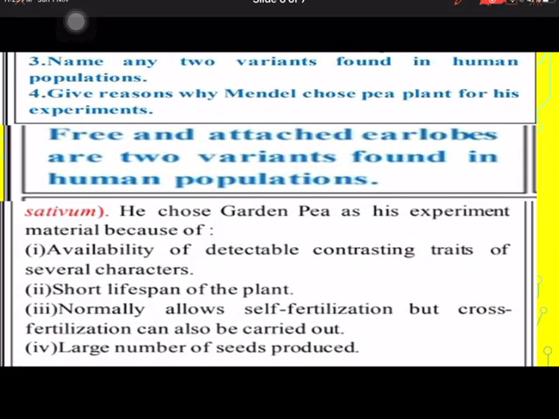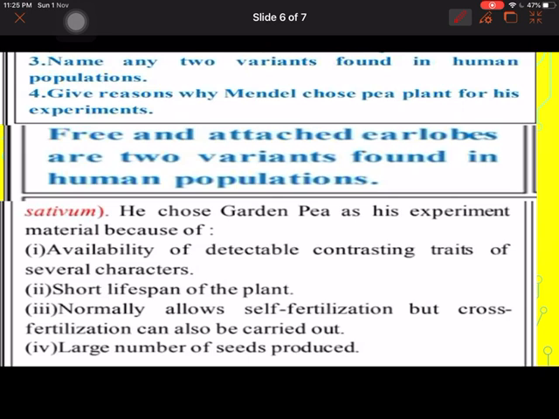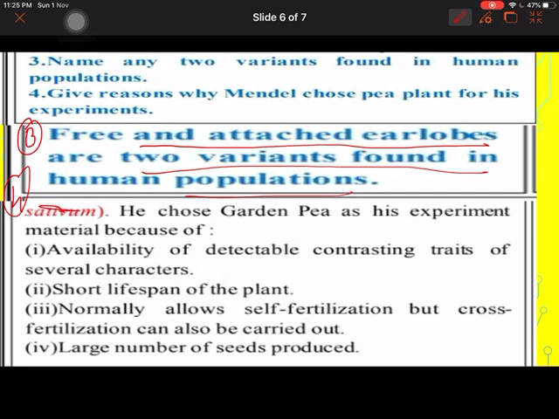Question number 3. Name any 2 variants found in human population. This is the answer for 3rd. Free and attached earlobes are the 2 variants found in the human population. This is answer number 4. Give reasons why Mendel chose pea plant for his experiments. He chose garden pea because of availability of detectable contrasting traits, short lifespan, allows self and cross fertilization, and large number of seeds.